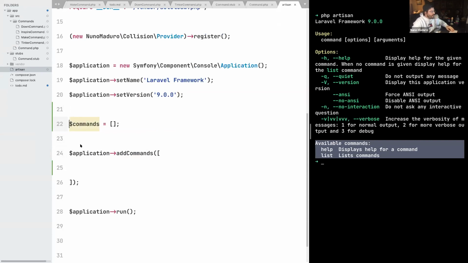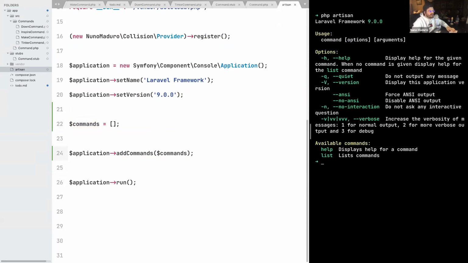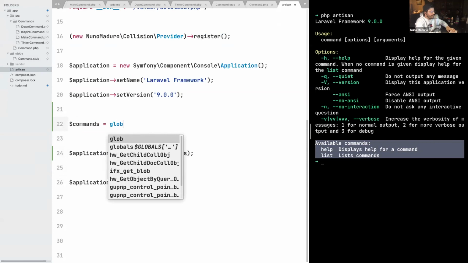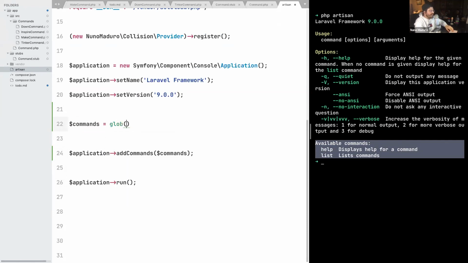And then we pass the variable commands within this add commands. And for now, I do expect to see this list still empty. Now, what we really need to do is somehow scan this folder with the name commands. And for that, we can use a very magical function of PHP with the name glob. Now, the glob function in PHP basically takes a pattern of the path. And we can say that we want to scan the source commands folder.